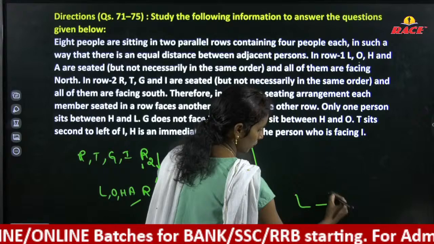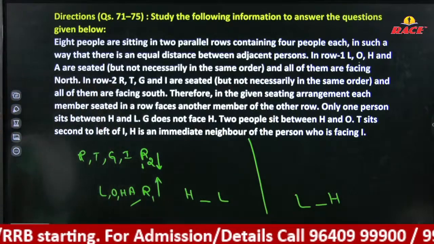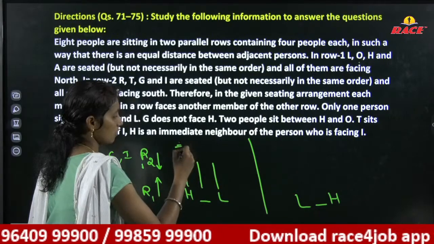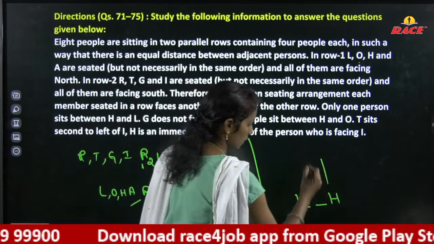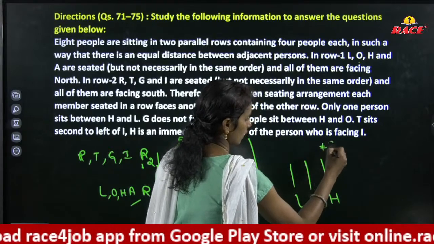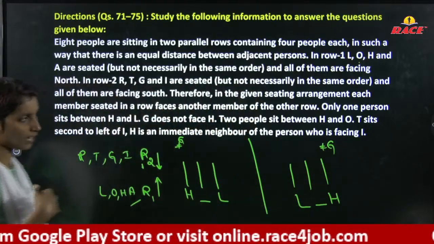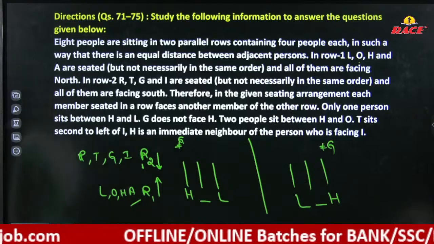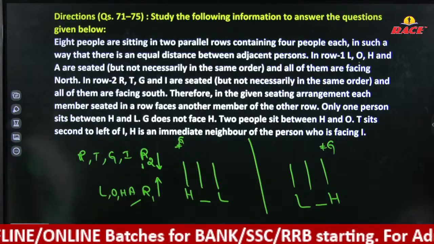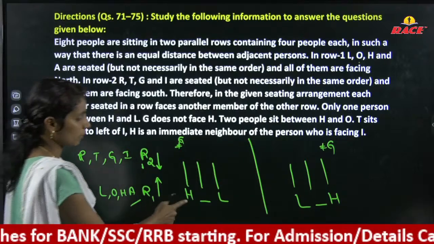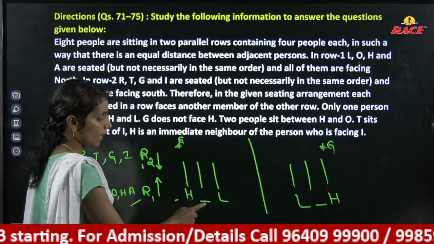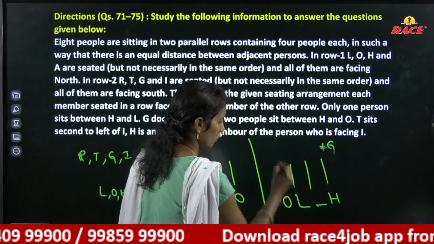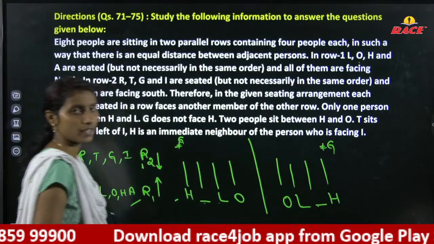Two possibilities. Right? Next, G is not facing H. Okay, we have placed 3 persons here. G not facing H. 3 persons. G not facing H. Either one person on the left side or on the right side. Right? 2 people sit between H and O. In between H and O, we have 2 people. Okay, if we take the left side, there will be only one person. Now 1, 2. O, you can consider here 1, 2. O, 1 person. Right? Next.